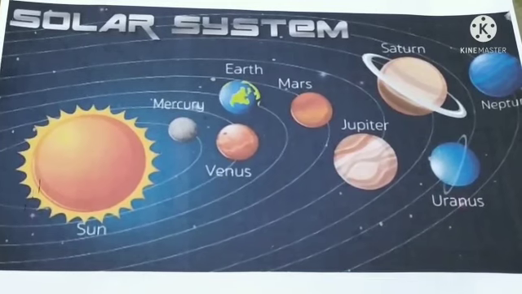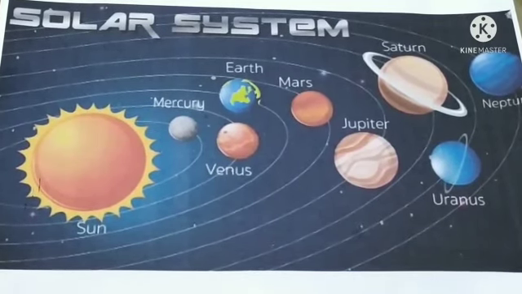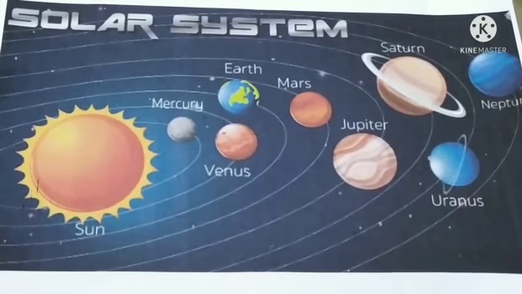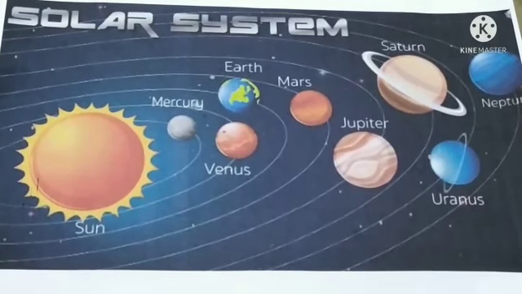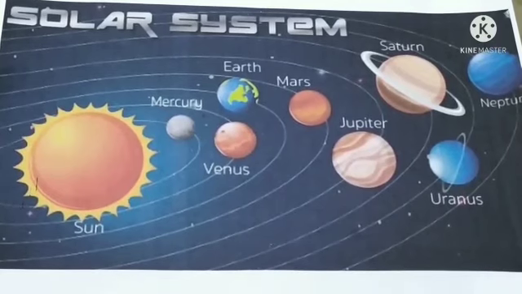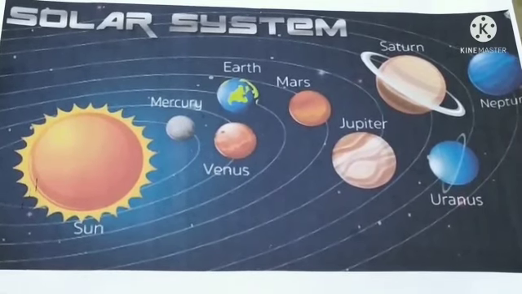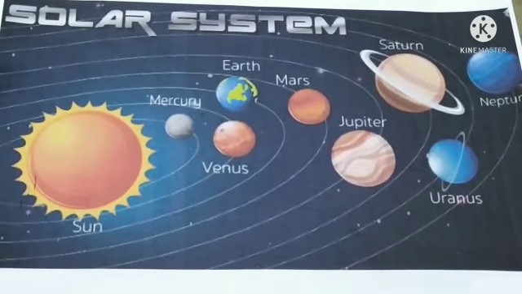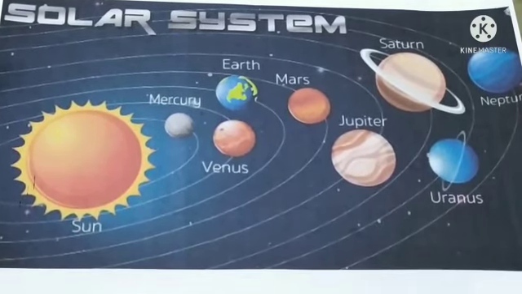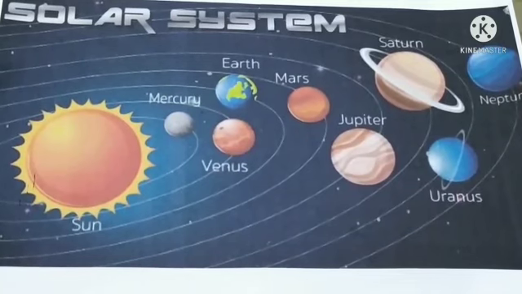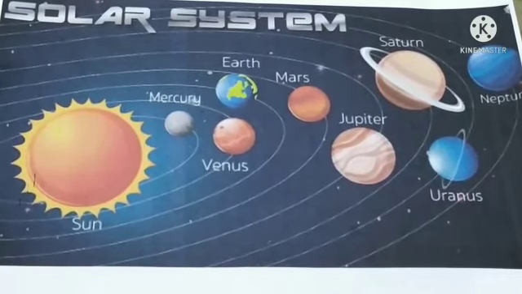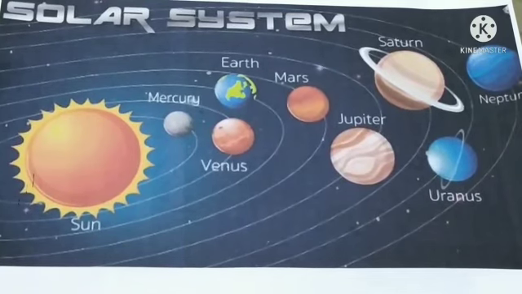Next we will know about planets. There are 8 planets in our solar system according to their distance from the sun. Do you know the order of the 8 planets? Mercury, Venus, Earth, Mars, Jupiter, Saturn, Uranus and Neptune. These are the 8 planets in our solar system.